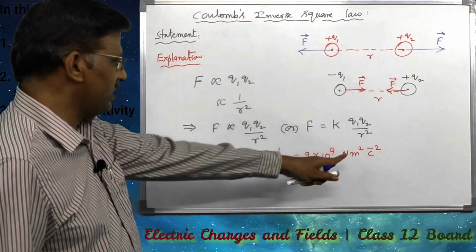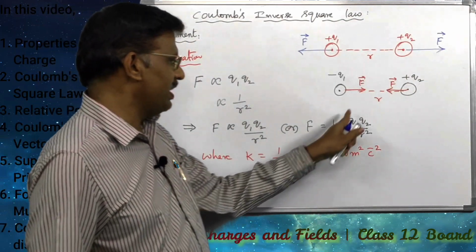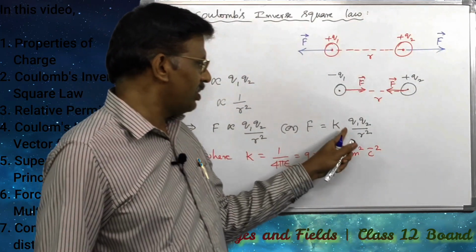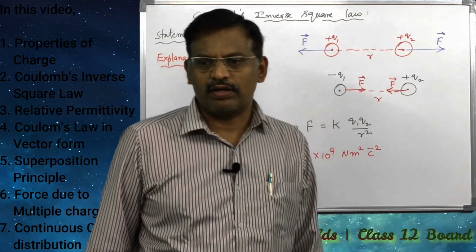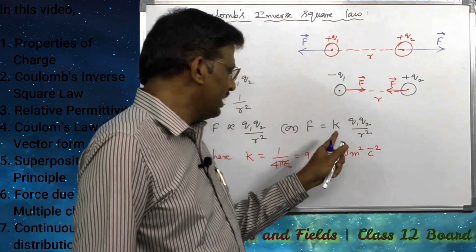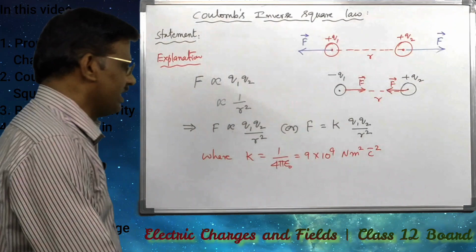So this proportionality constant was estimated by giving different sets of values for q1, q2 and r. By giving different sets of values for q1, q2 and r, k is estimated each and every time.